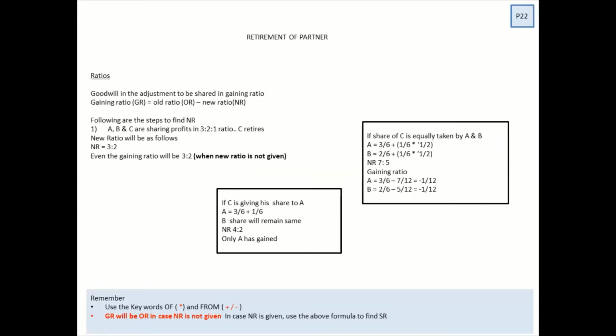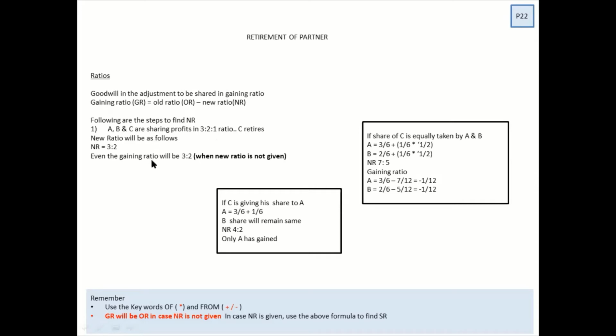In admission also, if you remember, the goodwill was distributed in the sacrificing ratio because the existing partner was sacrificing. Same way over here, the existing partner is gaining. That is why they have to pay the goodwill in the gaining ratio. The formula I always suggest or advise to keep the same, that is old minus new. So when you do old minus new, what will happen? The negative sign answer is the gaining partner.